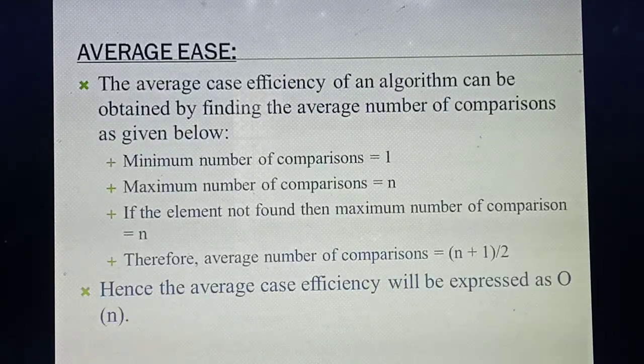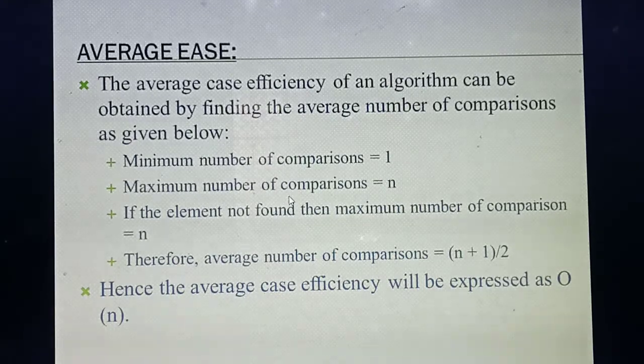Then the average case. Maybe the value will be found at the center position, or the third position, or the fourth one. How do you calculate the average case? Listen. What's the minimum number of comparisons? The minimum possibility is only 1. What's the maximum number of comparisons? n.